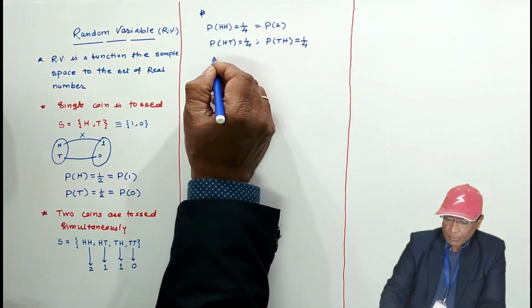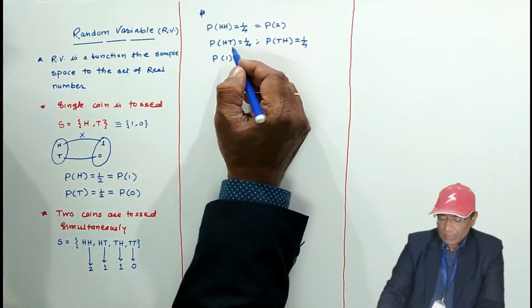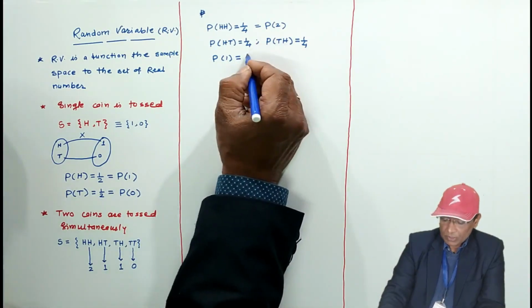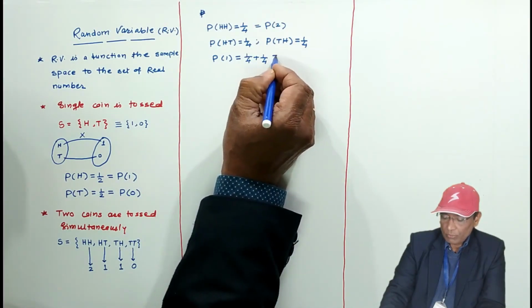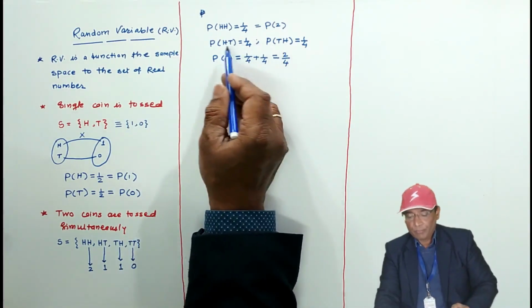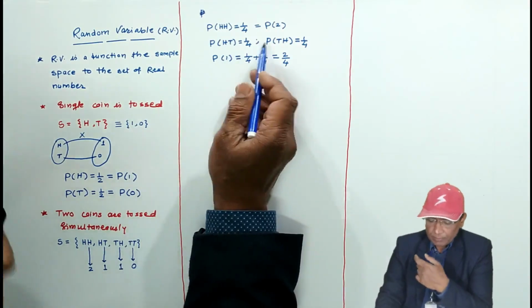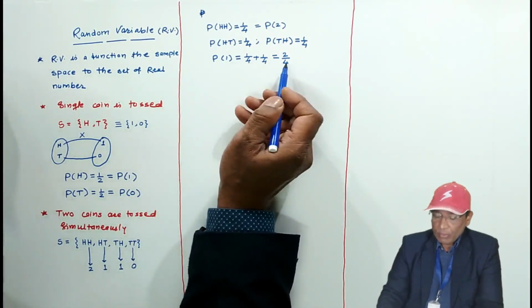But if I write the probability of getting one head, a single head, it will be what? When a single head appears here, means 1 by 4 plus 1 by 4 is 2 by 4. Because these two events, TH and HT, are mutually exclusive events. The addition law of probability I used. The P of 1 equals 2 by 4.